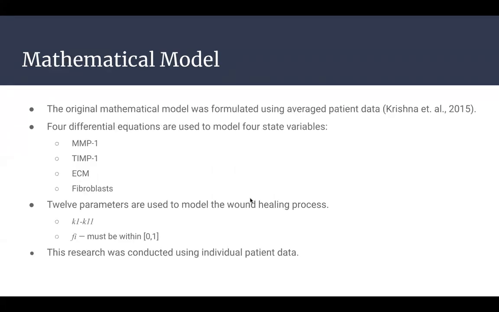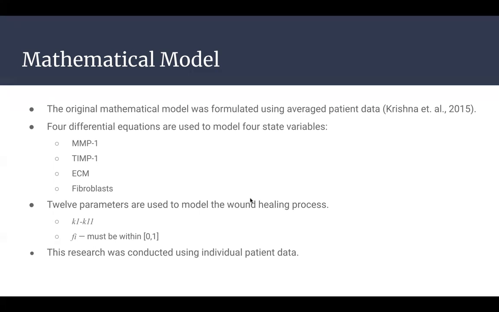The original mathematical model was formulated using averaged patient data from the study. 4 differential equations are used to model the levels of MMP1 or M, TIMP1 or T, ECM or E, and fibroblasts or F over time. The original equations were rescaled in this work. MMP1 and TIMP1 data was scaled by the average initial concentration. The ECM data was derived from the wound surface area data by subtracting from the largest wound surface area possible and then dividing by the maximum surface area. Fibroblasts and ECM were scaled by the carrying capacity.